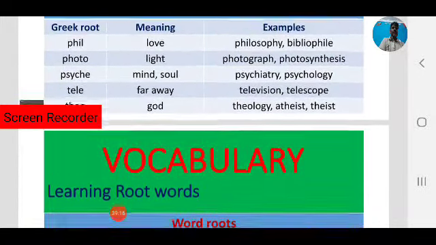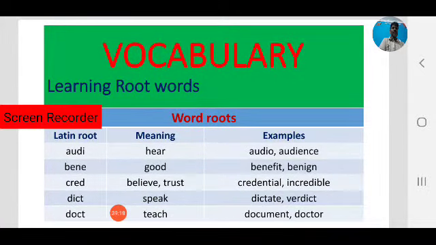We have seen 15 Greek roots. Many English words are derived from Greek roots. As we have already discussed, English, a global language, has borrowed many words from other languages, especially from Greek and Latin. So for that we have observed 15 Greek roots. Based on Greek roots, we see how vocabulary improves. We have seen some examples of English words. Those are only examples. We can find many words.